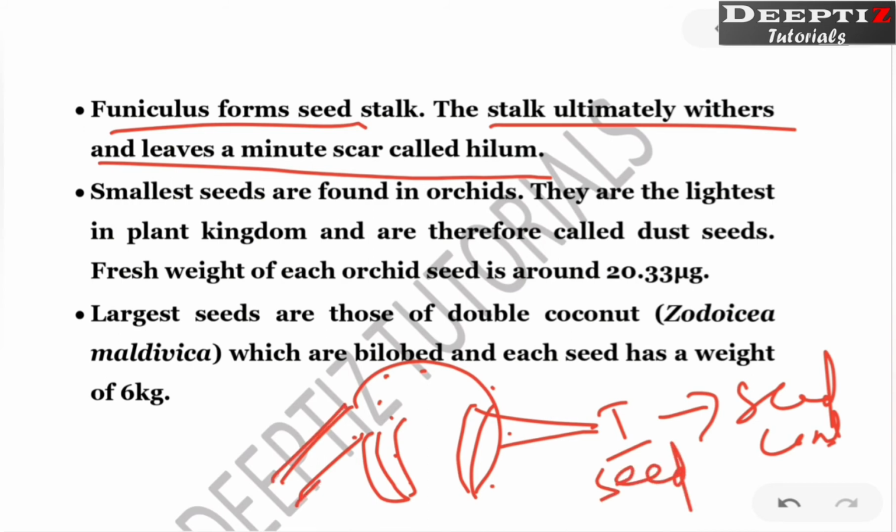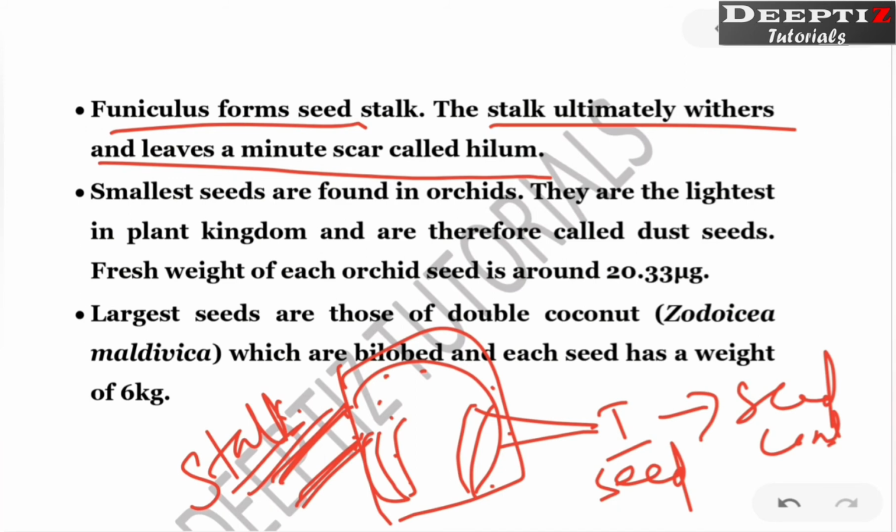Now what about this one? This structure is going to become the seed and this is going to become the stalk of the seed. Now if you look at a seed, suppose any seed, let it be a pear or whatever it is, this is the side view. If you look at the front, you can see some kind of scars there, right?